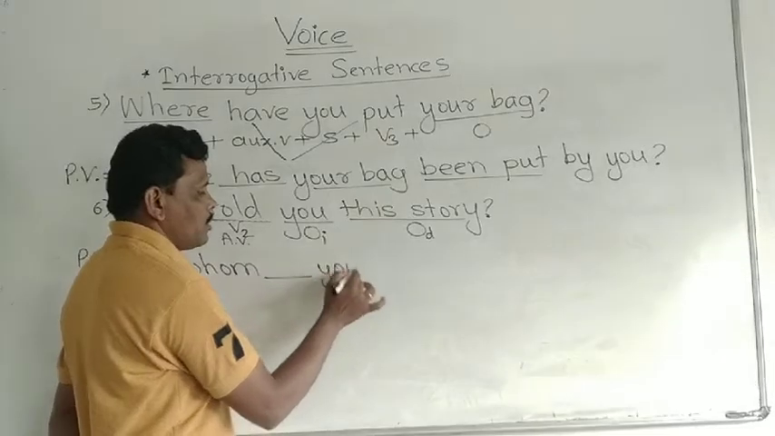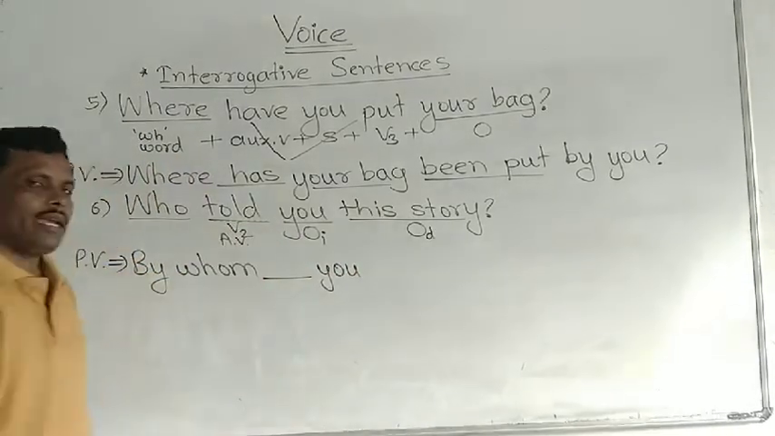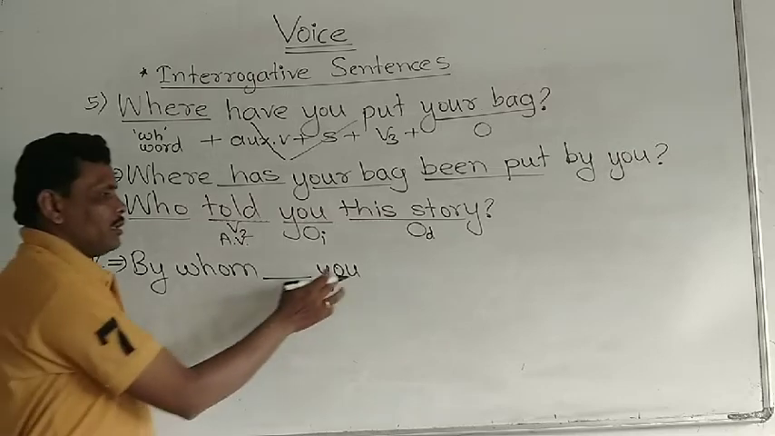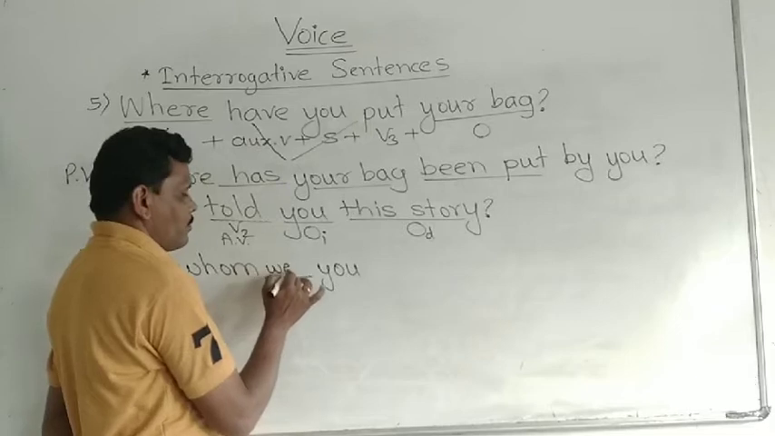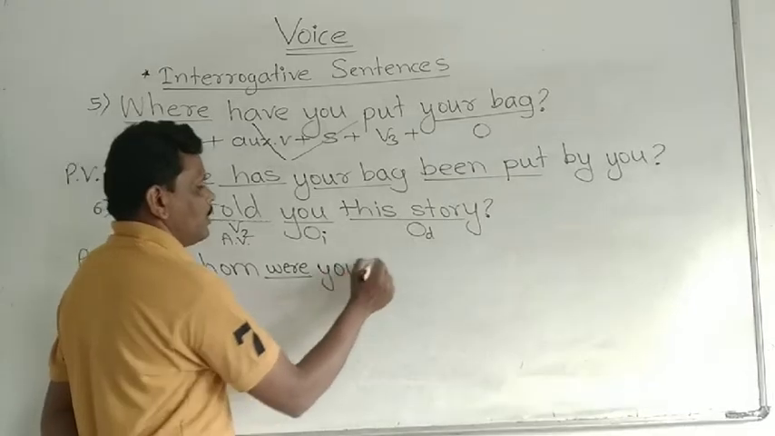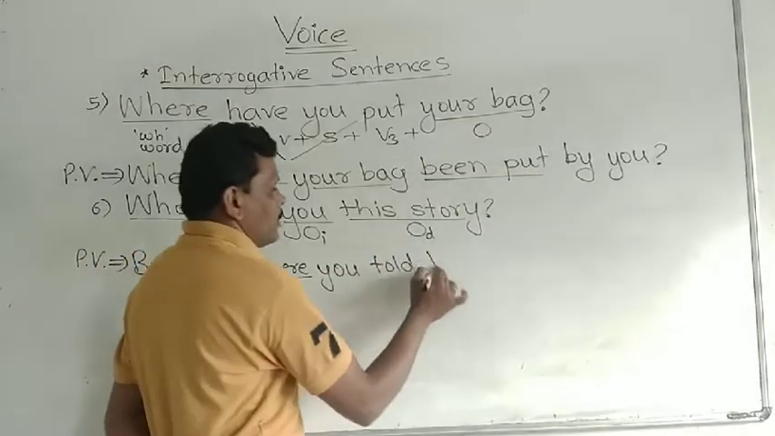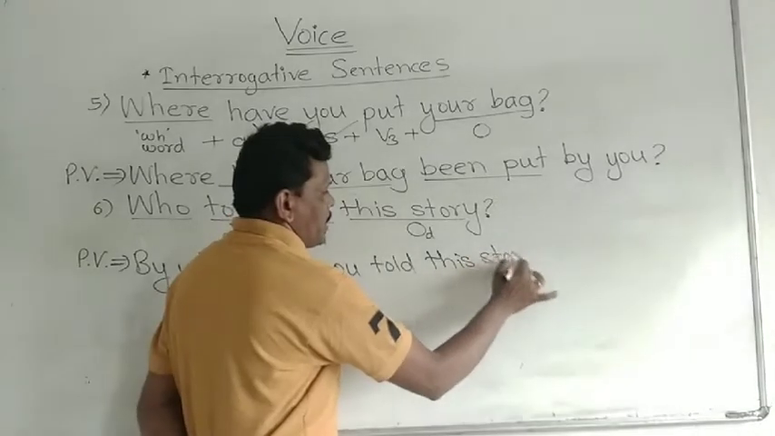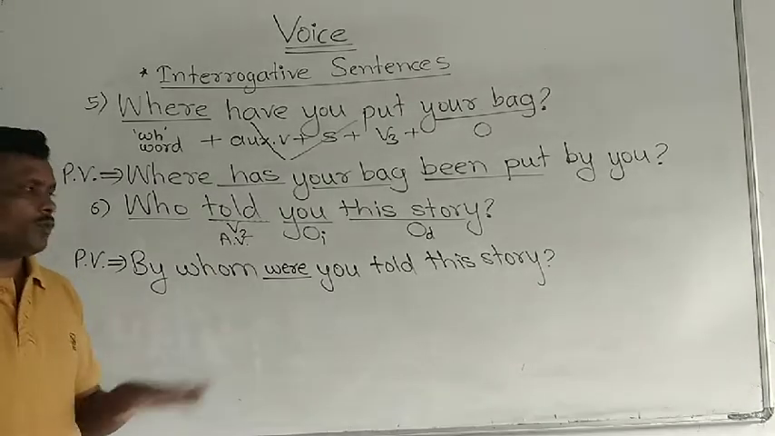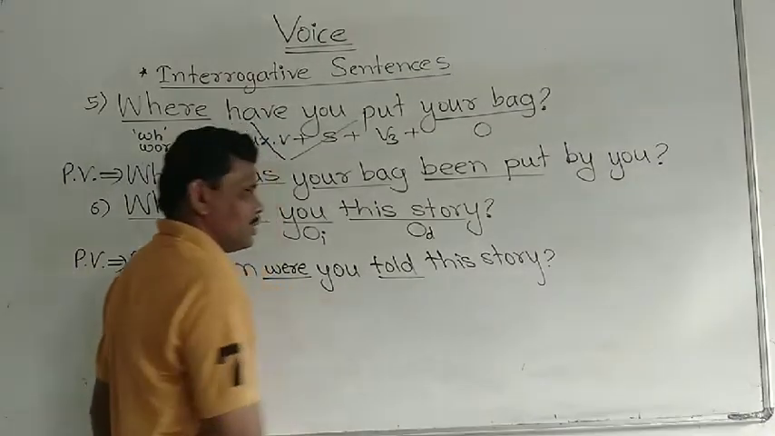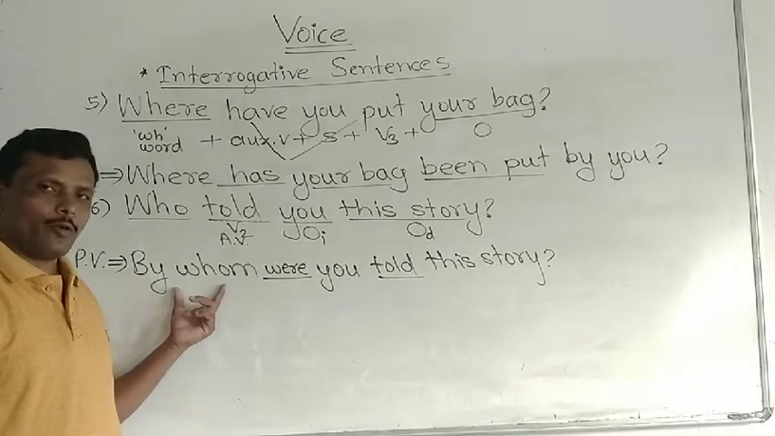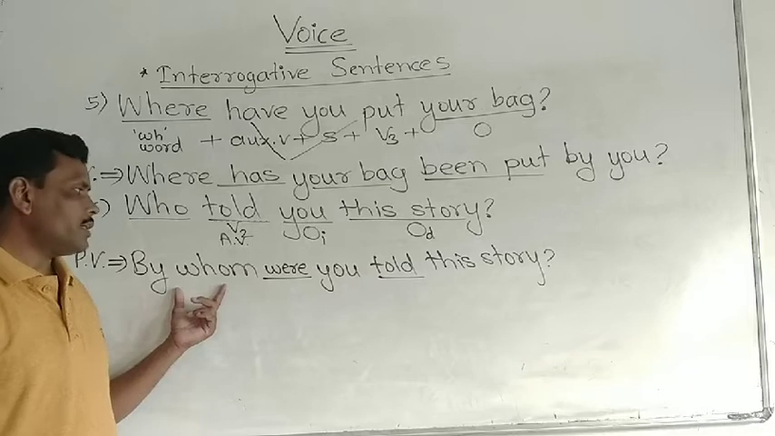There is no change, right? Then told, verb second, is there. Its passive form was or were plus V3. You carry were, by whom were you, right? Now verb third, that is told this story. The same object should be placed as it is. By whom were you told this story. This is passive voice. Were plus V3. Okay, who changed into by whom because there is no subject, right?